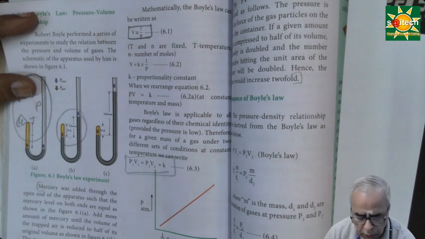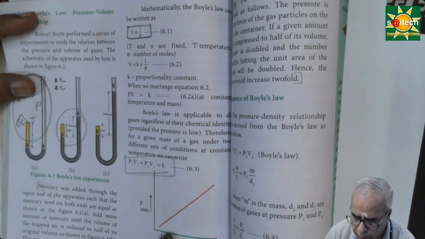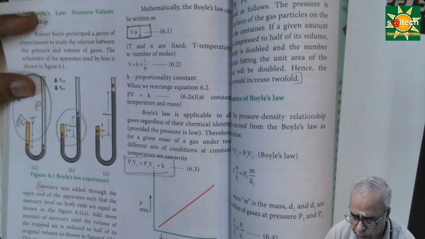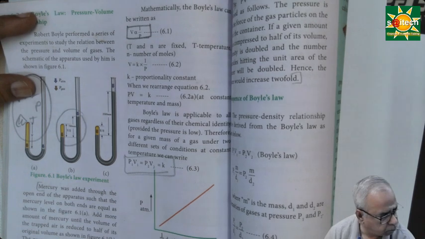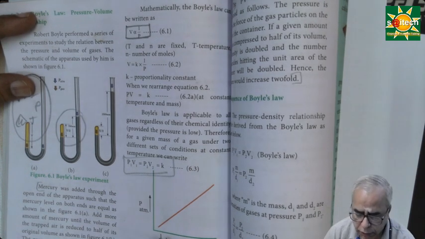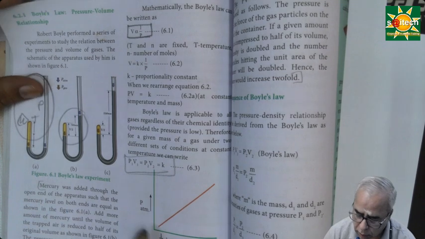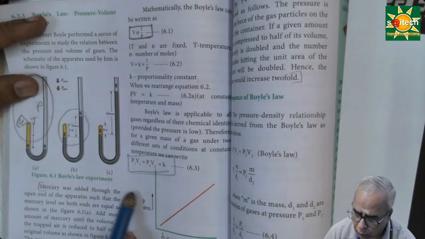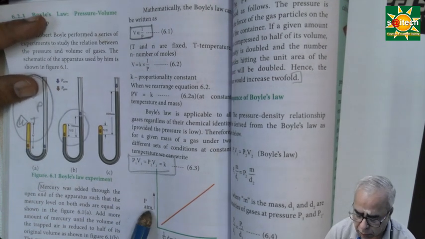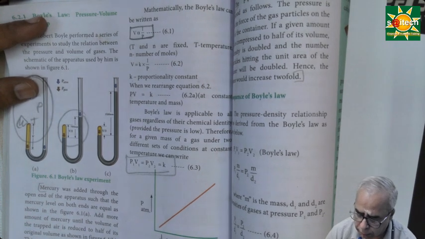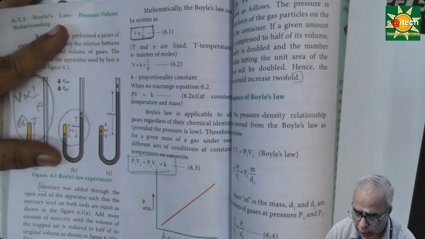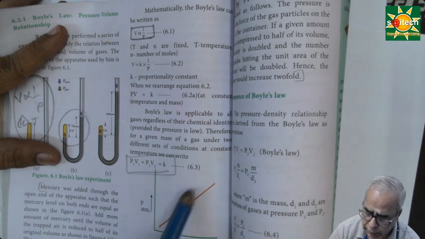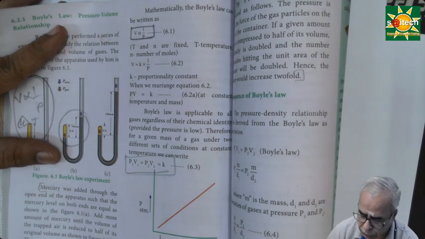So 1 by decimeter cube means decimeter power minus 3. Decimeter power minus 3 means per liter. So 1 decimeter cube is equal to 1 liter, right? And then here pressure is given in atmosphere. So when we plot this graph, we are able to get a linear graph like this.